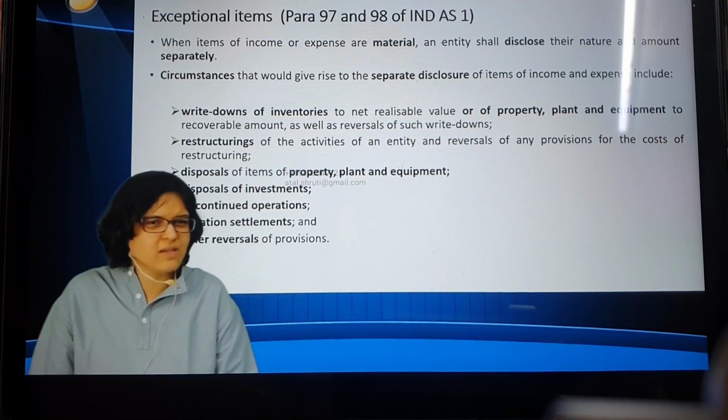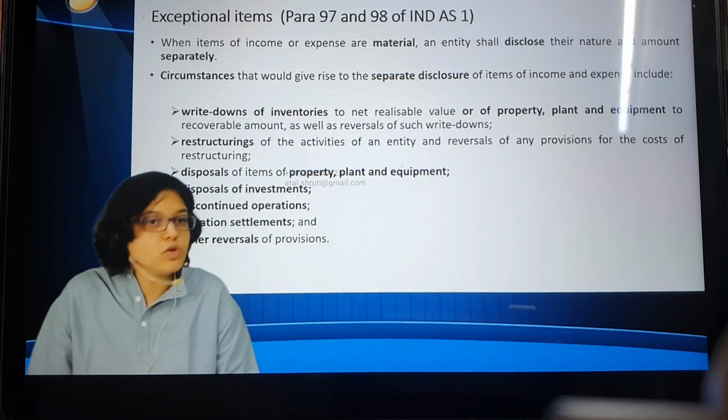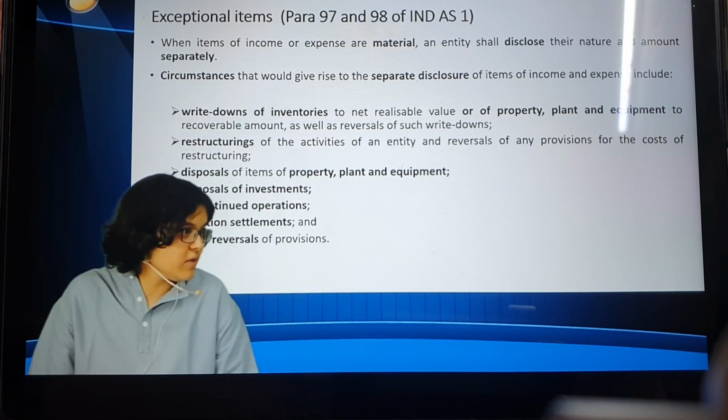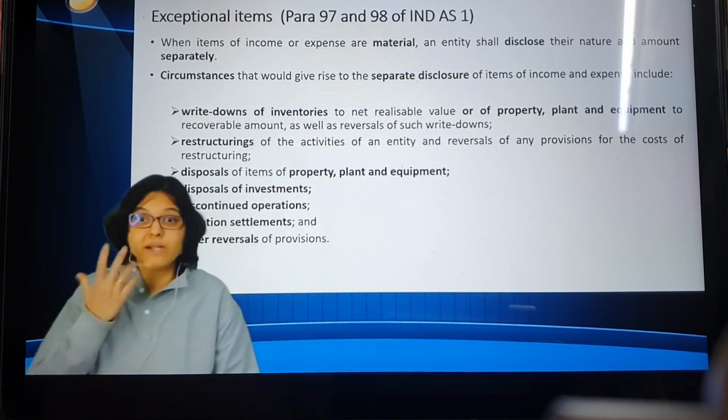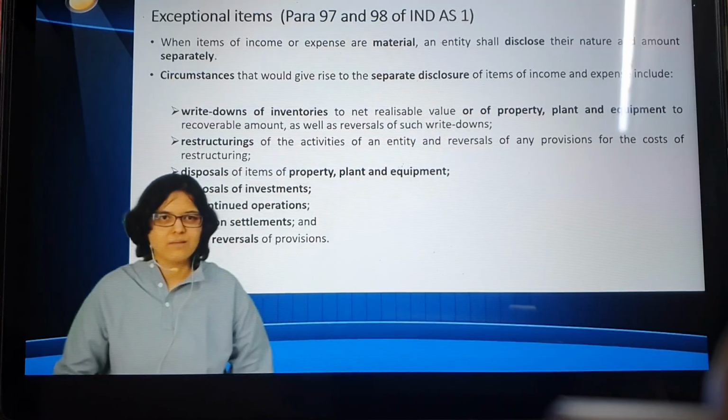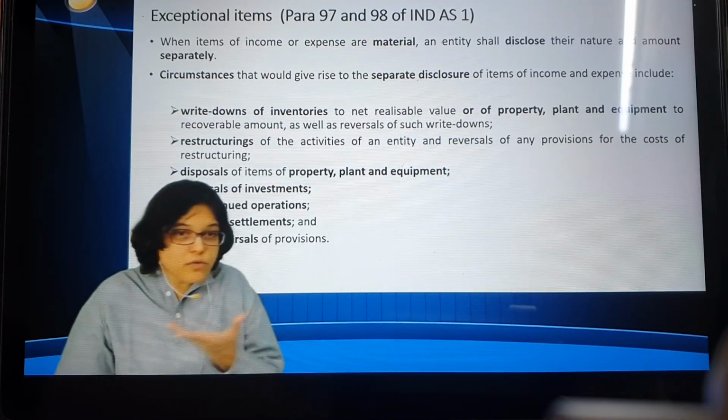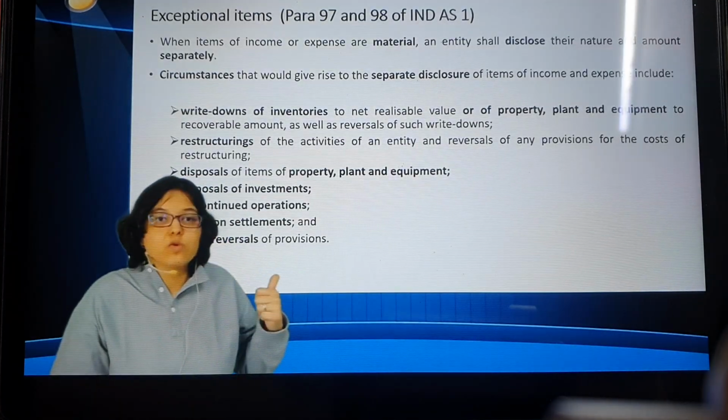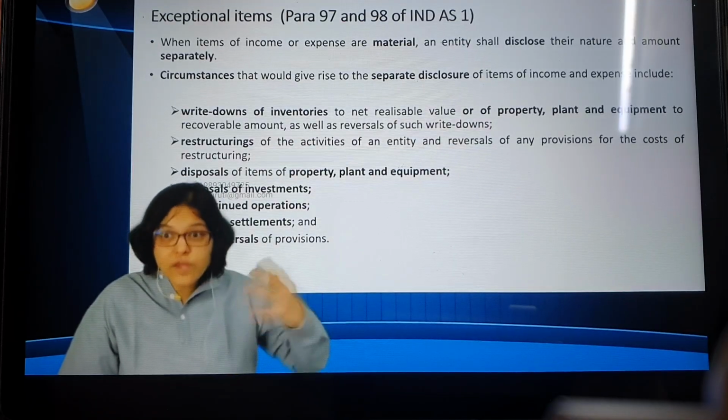Is this a big expenditure or a very small expenditure? No, I'm not saying extraordinary, exceptional. 1 lakh is the turnover of the company and they spent 10,000 rupees to buy 1 camera. Is this a significant item? Significant, yes. Instead of the word significant, I can use the word material item. Material means not goods; material means significant. Why? 10% of the turnover of the company. So these exceptional items are those which are material in nature, which are of significant value.